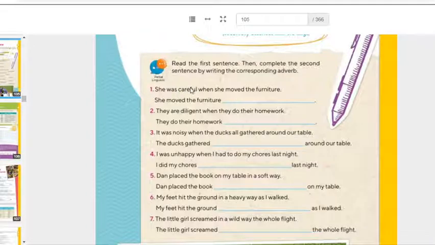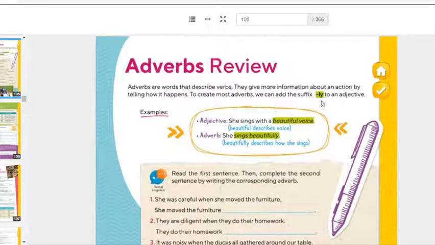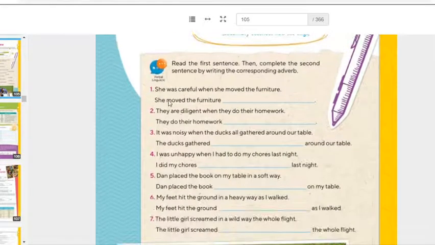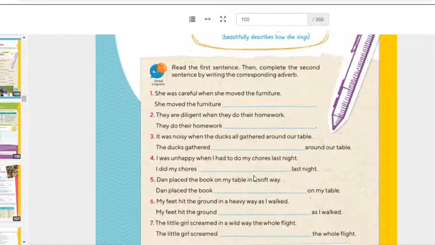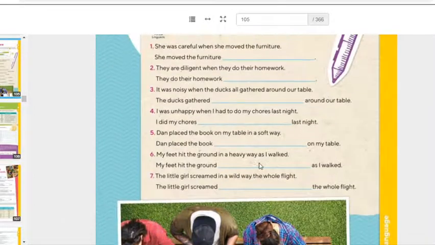Here, this is my adjective. I will circle it. There you go. Circle the adjective. And now, this same word, you are going to use it here, but you need to add ly. So, she moved the furniture carefully. Guys, in number 2, 3, 4, 5, 6, and 7, you need to circle what are the adjectives they are using. What are the adjectives here? And then when you circle the adjective, it's the same word that you are going to use here, but you are going to add ly. That will be the word for the adverbs on page 81.